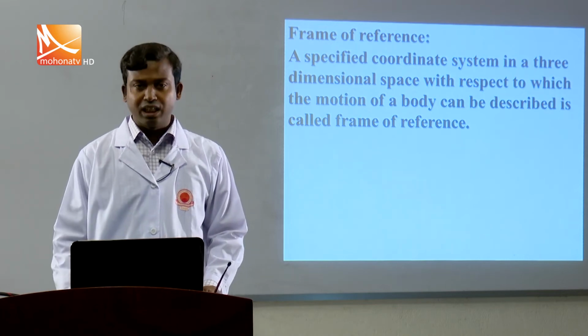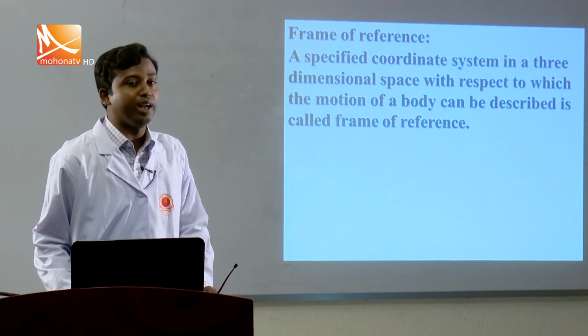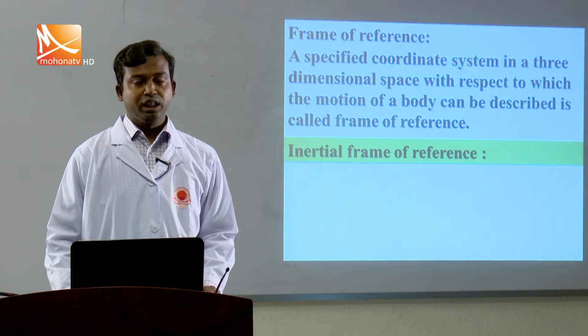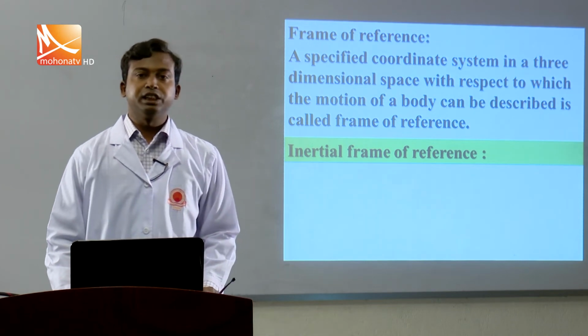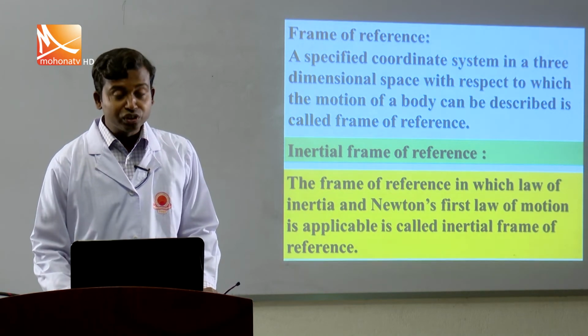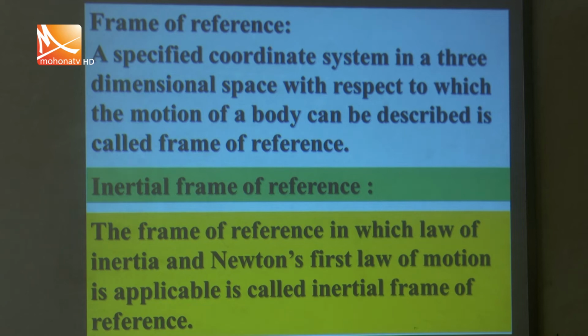But in this case, I am going to tell about a special type of frame of reference, that is the inertial frame of reference. An inertial frame of reference is a special type of frame of reference where Newton's law of motion or the law of inertia is valid and applicable.